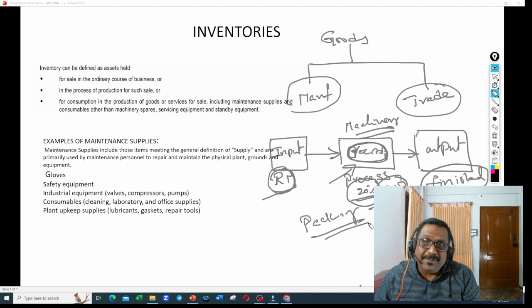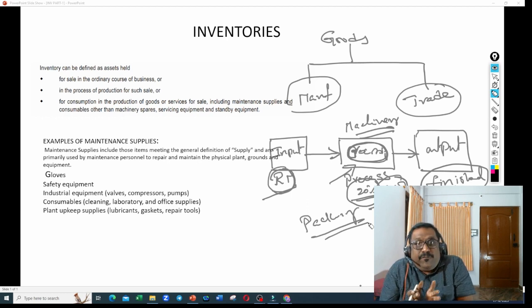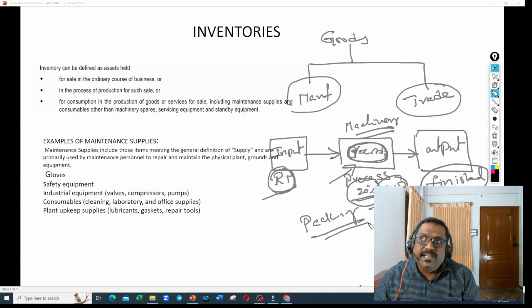Why am I talking about raw materials? Why am I talking about work in progress? Why am I talking about finished goods and packing material here? These are all inventories. Why am I talking about them as inventory? Because raw material is required for processing your finished goods, which is supposed to be sold. WIP is also required to complete your finished products, which is going to be sold. Finished product is the one which is going to be sold. So they are all part of your goods. They are all part of your inventory.